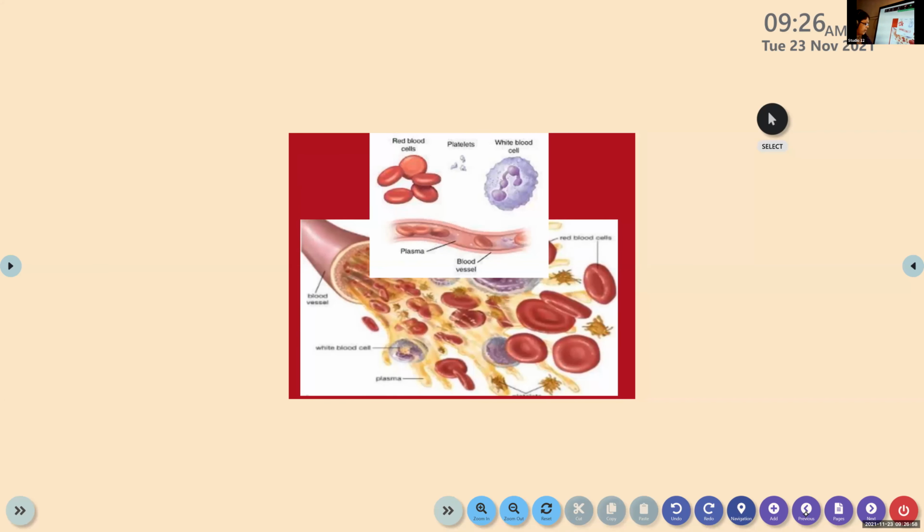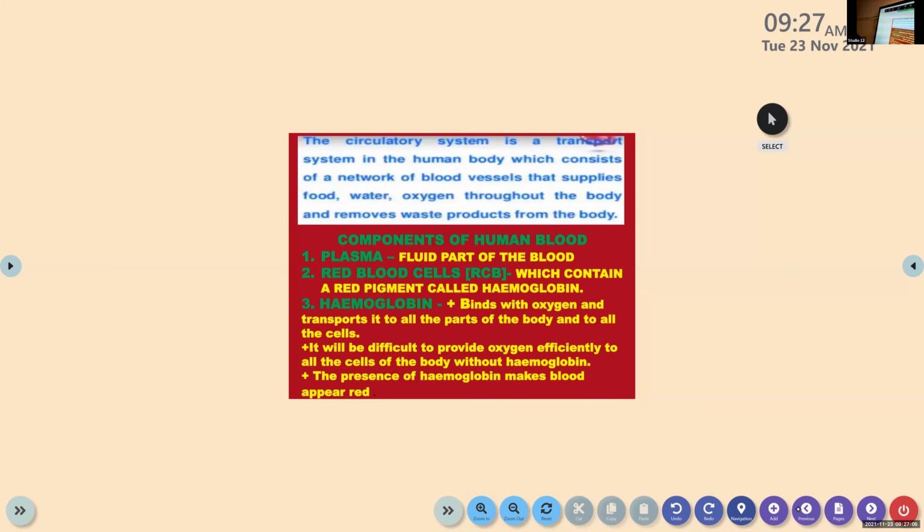These are the pictures of red blood cells, platelets, white blood cells, and plasma. So these are the parts of blood. For those who were not present in the class: plasma is the fluid part. Red blood cells contain a red pigment called hemoglobin, and the function of hemoglobin is that it binds with oxygen and transports it. Whenever you breathe in, oxygen enters through the lungs, and it will be mixed with the blood with the help of hemoglobin.